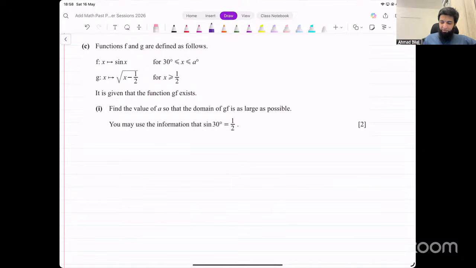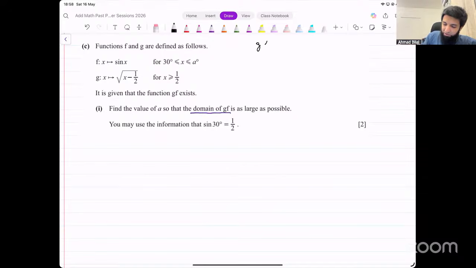Find the value of a so that the domain of gf is as large as possible. So we want the number a to be as big as possible, right? Why? Because remember, they're talking about the gf function. It's a composite function. What's the domain of a composite function? The domain of a composite function is the domain of the inner function.